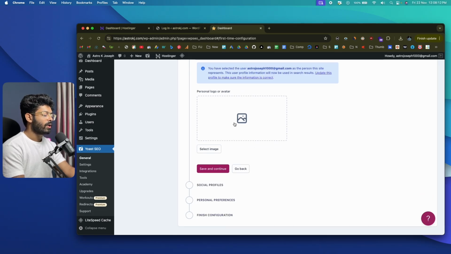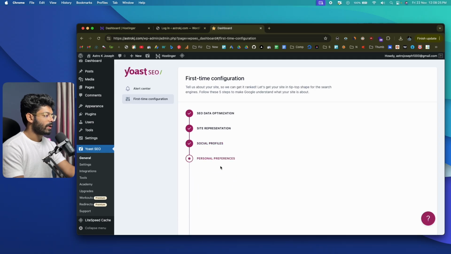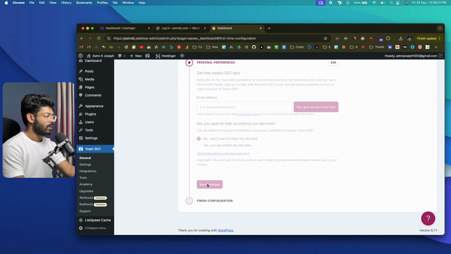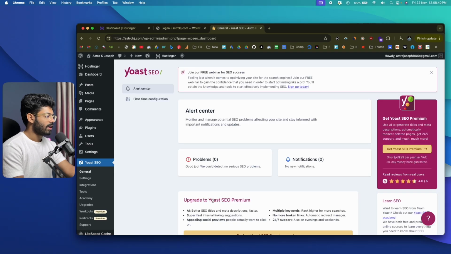But for now, if you want to, you can also go ahead and upload an image and click on save and continue. And I'll click on save and continue again, save and continue again. And let me quickly finish the configuration. And there you have it. Our SEO plugin is now live. All right, so now our SEO plugin is live.